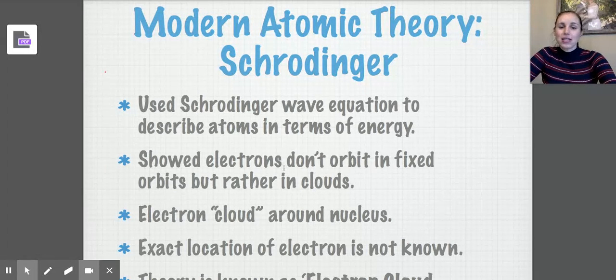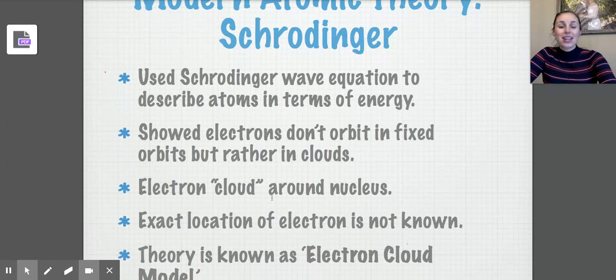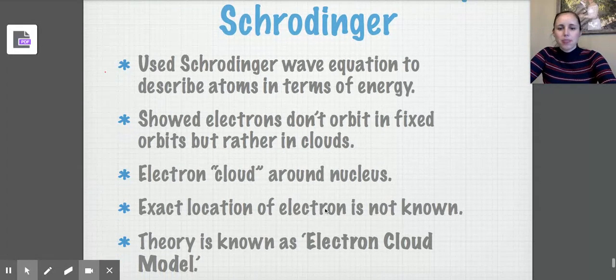So electrons actually then don't exist in those 2D orbits. They more so exist in a 3D cloud, which just makes sense, right? You have an atom, and an atom's actually going to be 3D. It's not 2D. So it's not going to be stuck on this little 2D orbit. It's instead going to exist in a 3D cloud. Electron clouds, therefore, are arranged around the nucleus, not those little shells. And the exact location of an electron is not necessarily known.